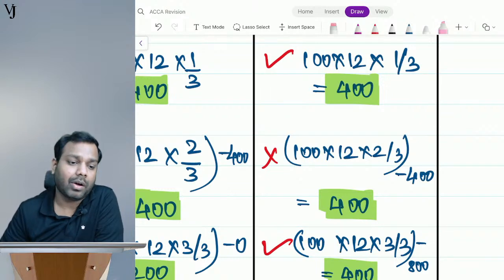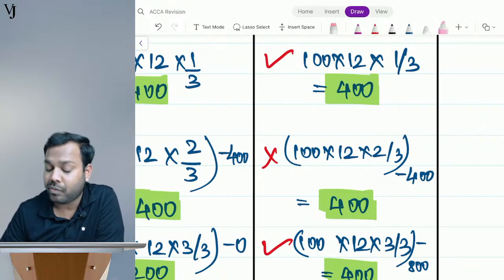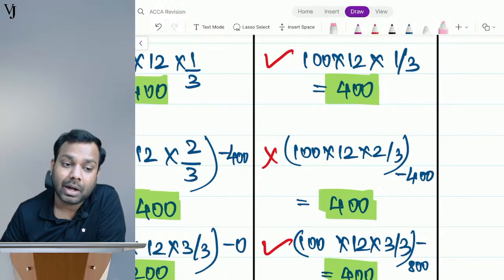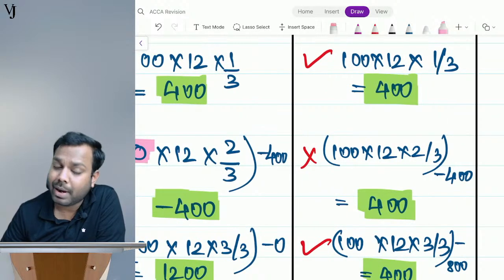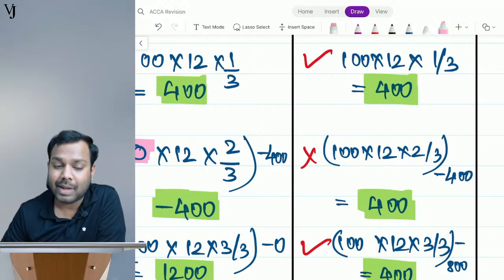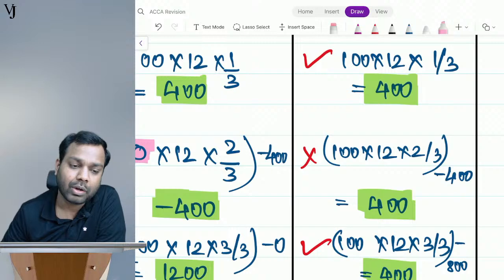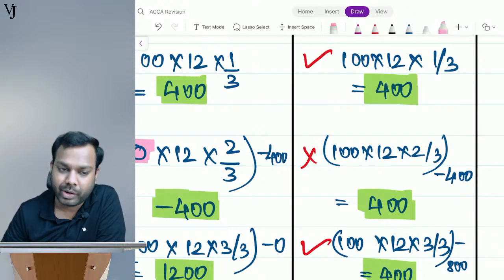Vishaka, I already answered that we use more likely than not. That's a probability. We are booking the provision. When do we book a provision? When it is more likely than not, that is, the probability of happening is more than 50%. Only in that case do we book a provision. And the question you are asking is from IAS 37 and not from share-based payments.